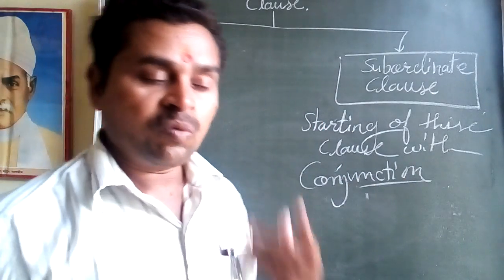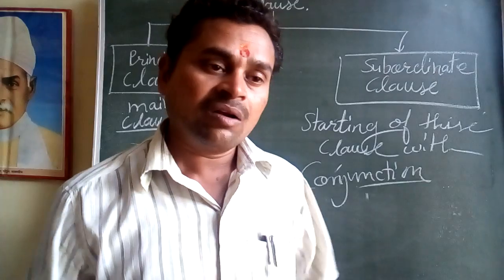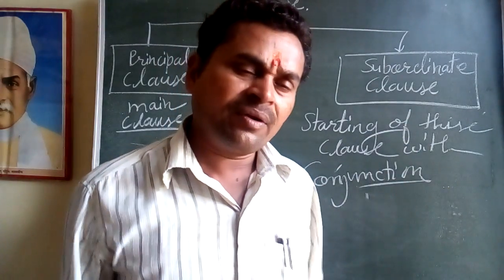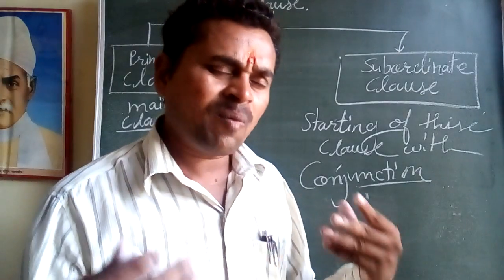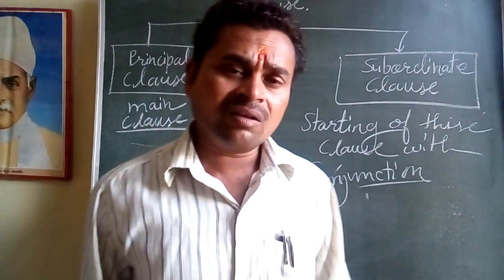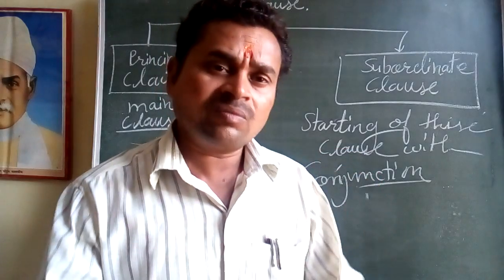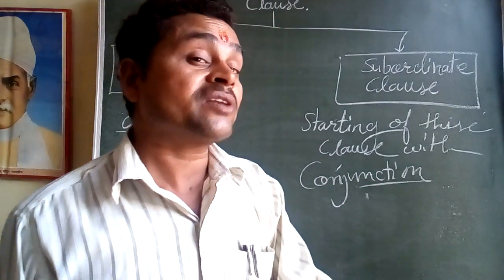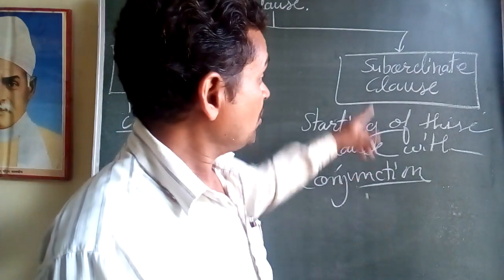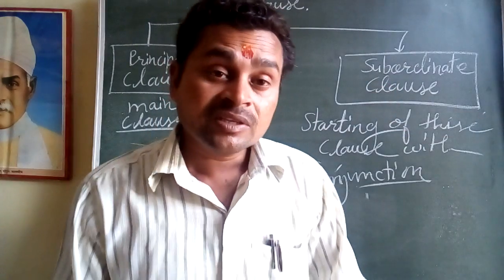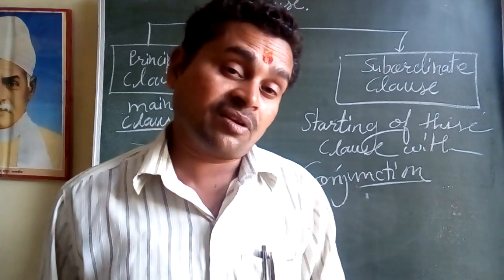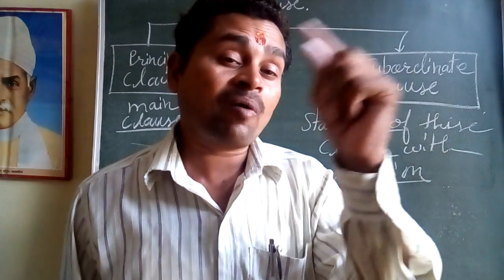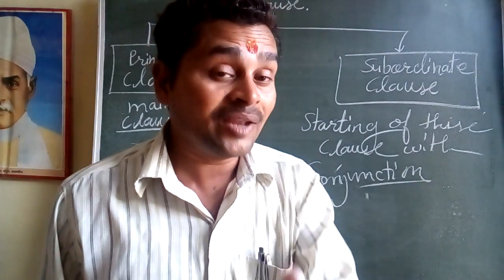Conjunction means who, where, why, when, whenever, whoever, what, as soon as, and so many other conjunctions are available. So the subordinate clause starts or begins with a conjunction. Well, so you can recognize it very easily, I hope.